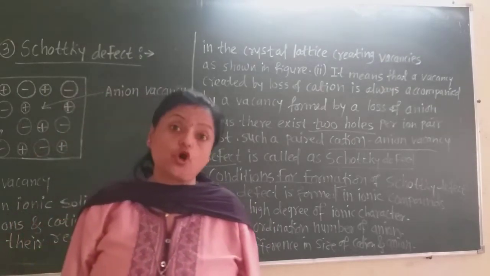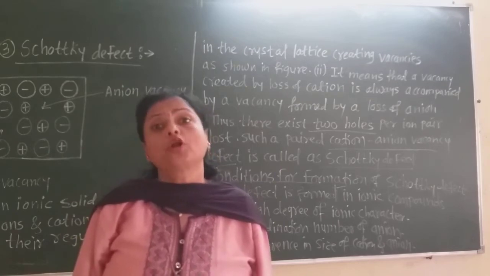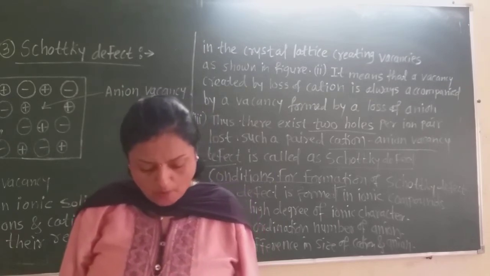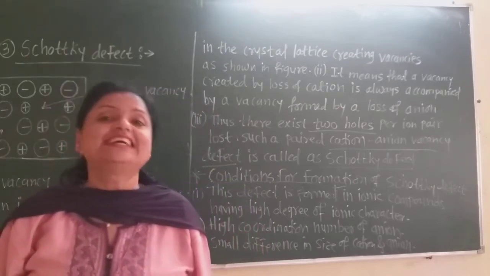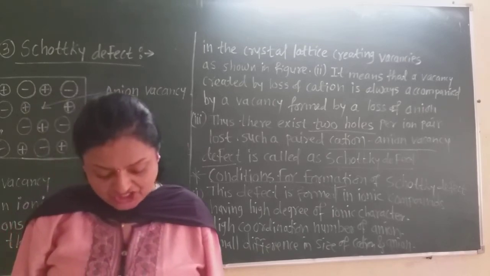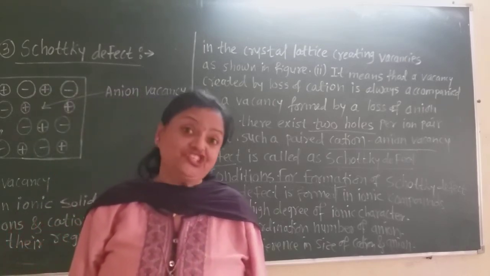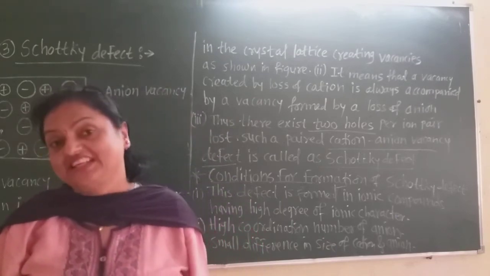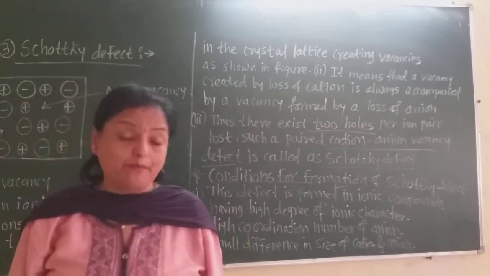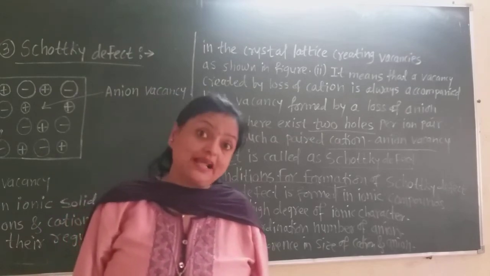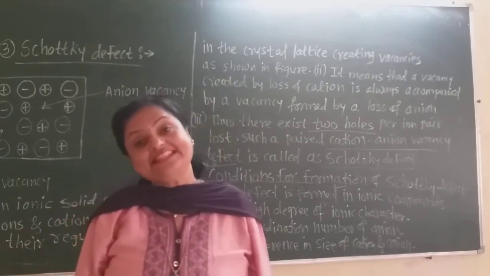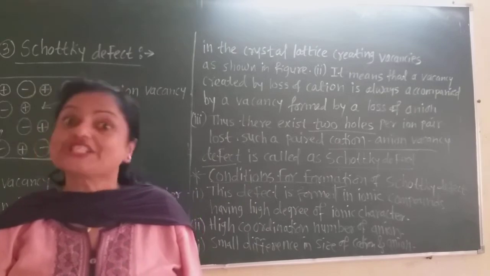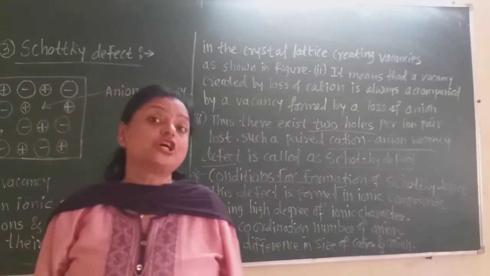That is the formation of more Schottky defects. As the number of ions decreases, there is a decrease in the mass of the crystal. However, volume remains unchanged, and hence the density of the substance must decrease. As volume remains the same but the mass decreases, therefore density also decreases due to the Schottky defect. Now, this is the first consequence.